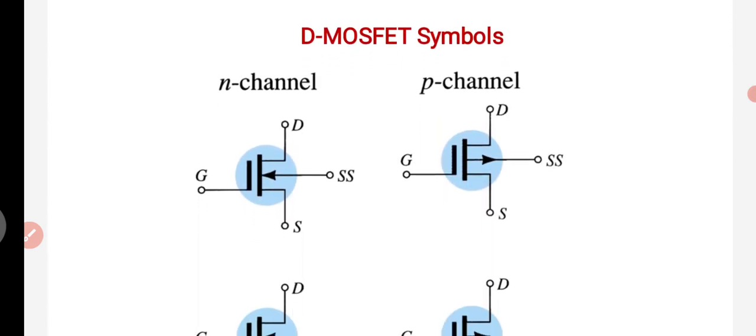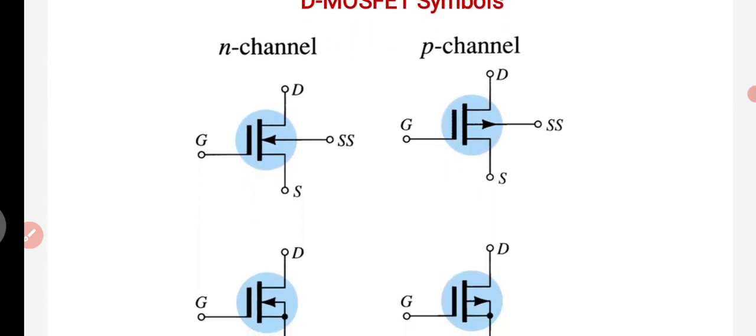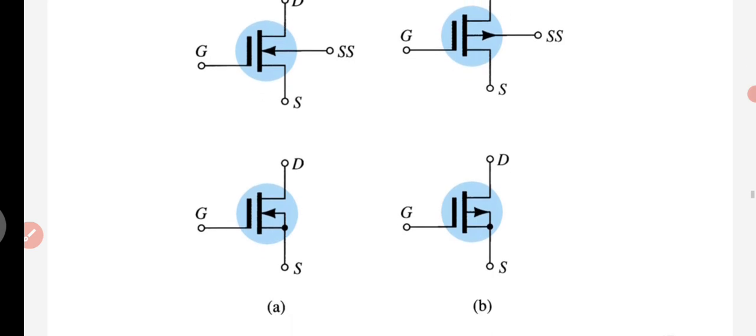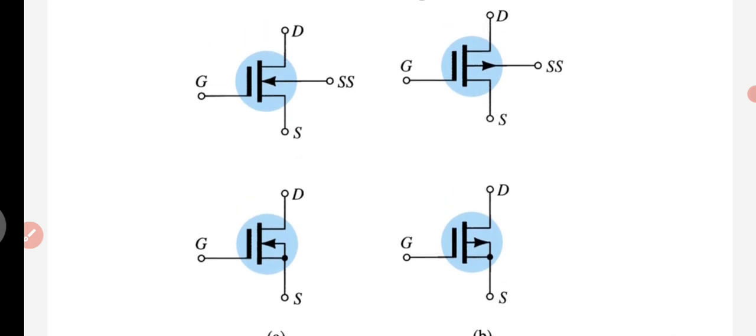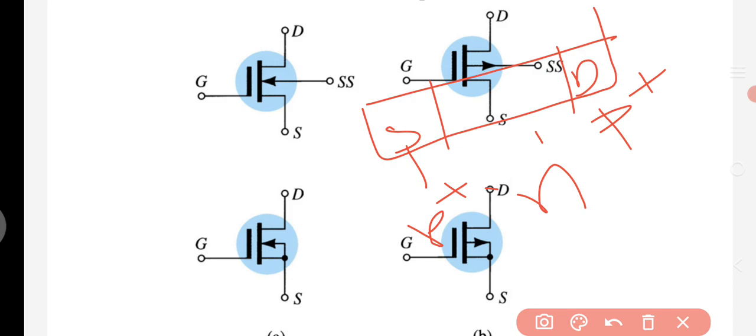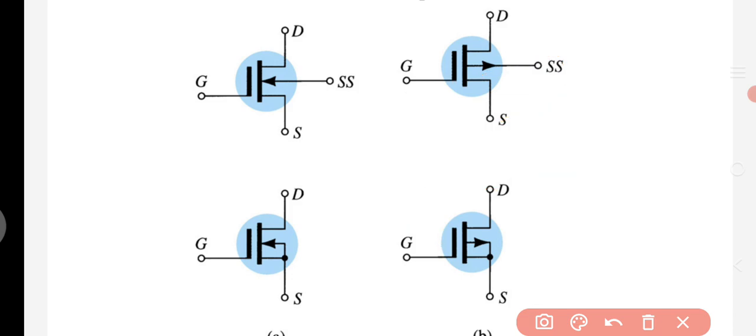Here are the depletion MOSFET symbols. When we go for the depletion mode MOSFET, there is again an N channel and a P channel. How do we identify them? In case of N channel, the arrow mark is in the inward direction. In case of PMOS or P channel, the arrow mark is in the outward direction. These two are the PMOS, and these two are the NMOS depletion mode MOSFET.